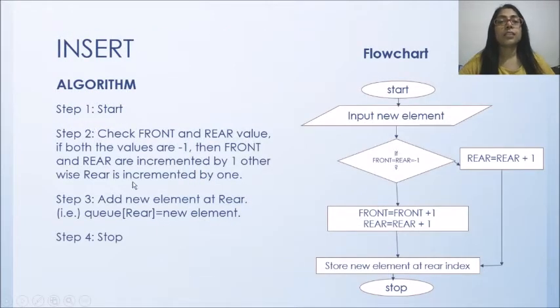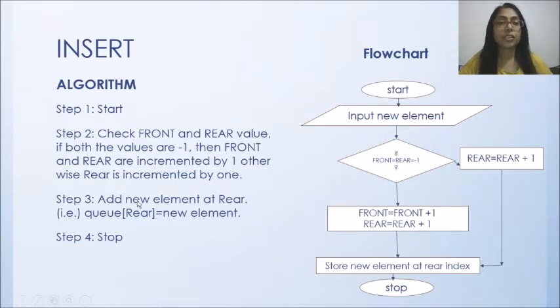Now let's understand the algorithm which is followed by all the programming languages. First, we have to check whether your queue is empty or not. So for that, -1 index is to be checked. If both rear and front are pointing to -1, that means it is empty and you want to add something. So you have to increment the pointer. Which pointer? For addition you need rear, so rear will be incremented at the time of addition. And if you want to delete something, that time front pointer will be incremented.